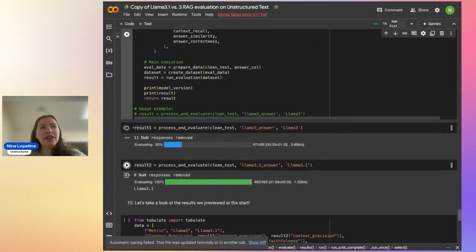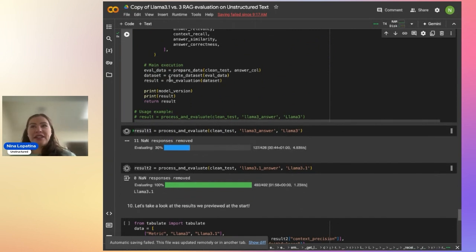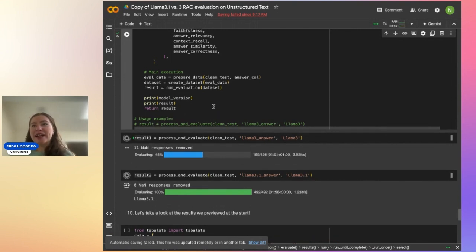This is not actually factored into the metrics, but I'm printing it here for reference, because if you put the null answers in, the pipeline won't work. For Llama 3, there were 11 null responses removed. So actually the metrics should be even worse because of those, but they were not factored in.